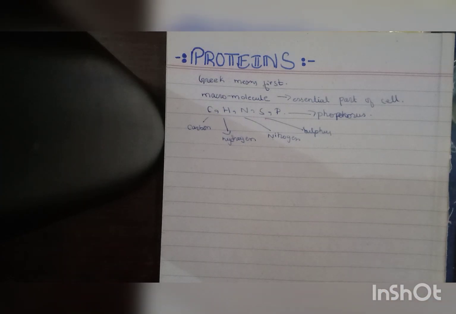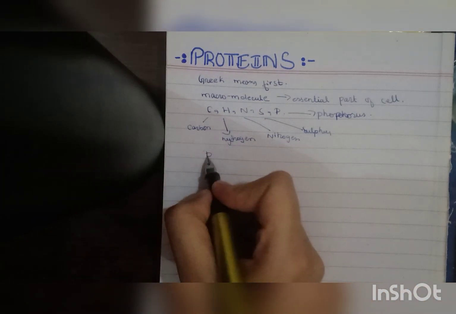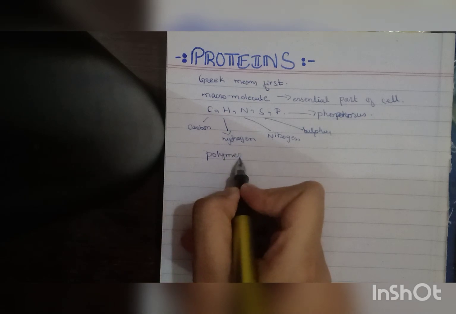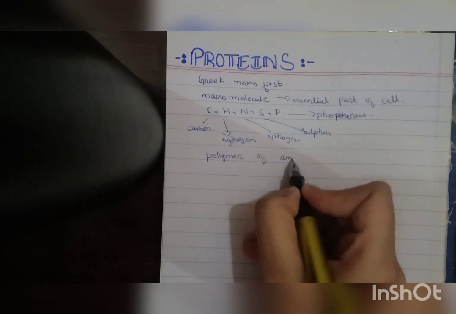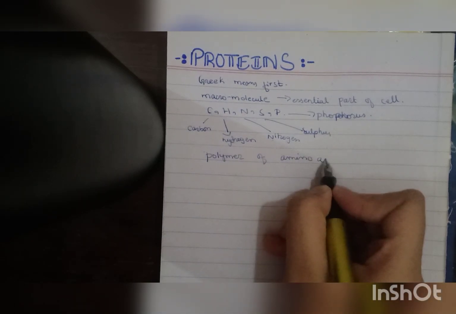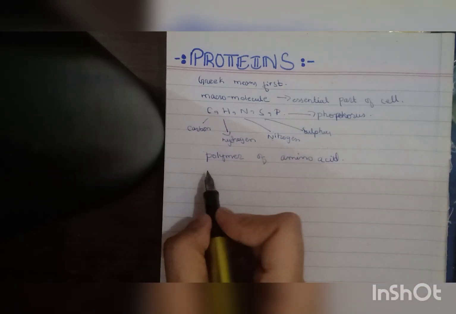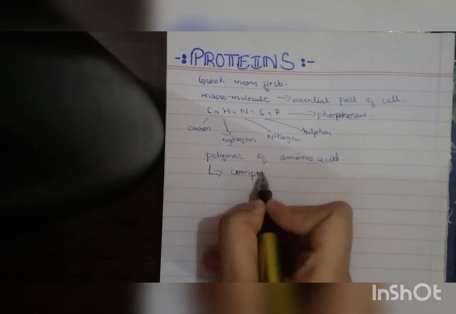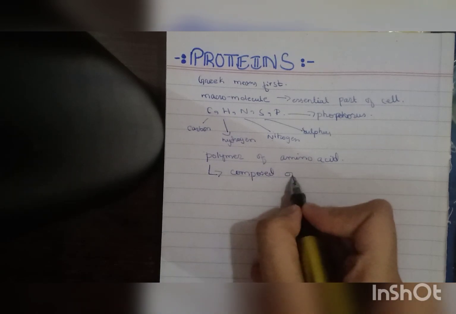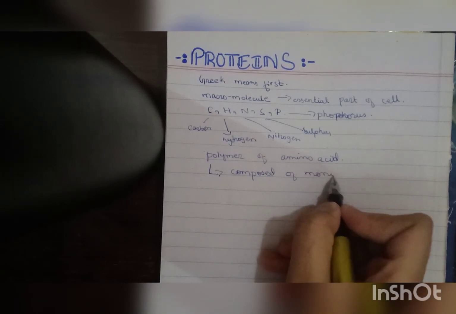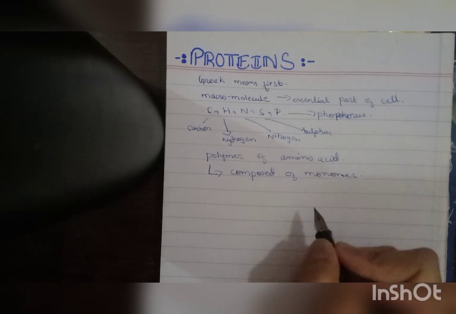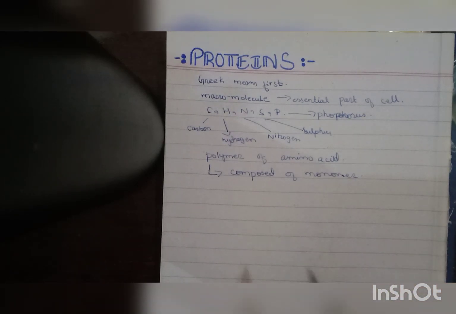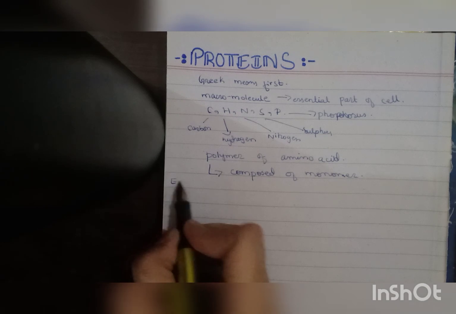Now it is basically the polymer of amino acids. Now what is the meaning of polymer? Polymer is basically something that is composed of monomers. Now what are monomers? For example, let me give you an example.